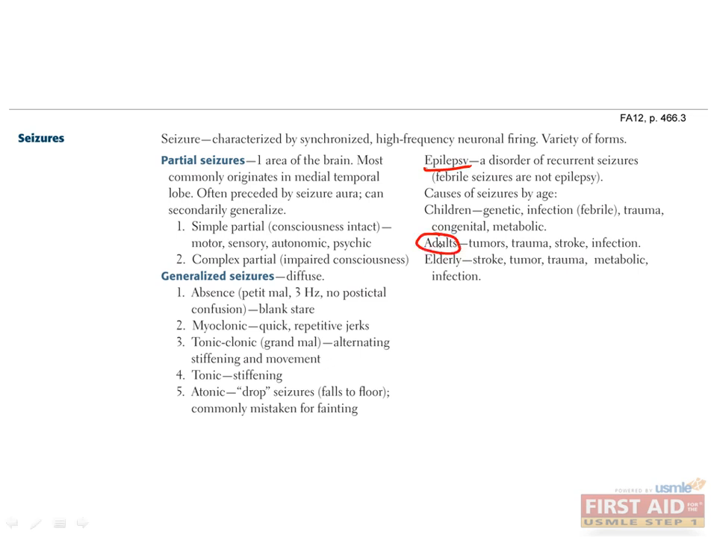Now, in adults, you should elicit a history of trauma, stroke, or infection of the CNS. Always rule out a brain tumor or other mass lesion in adult patients presenting with a seizure. Think of any lesion in the brain as a foci for a potential seizure.